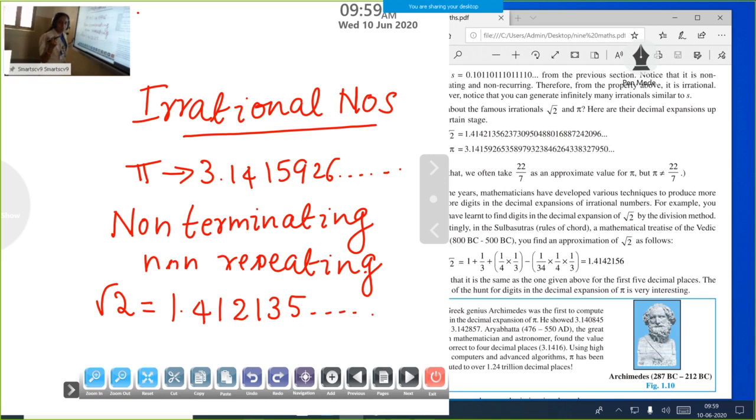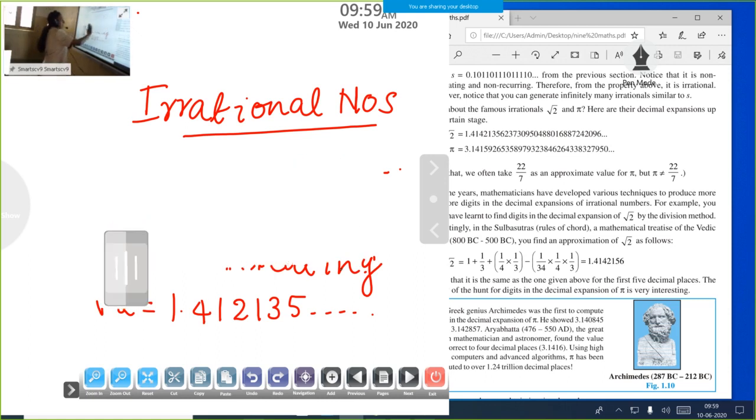So we can write the definition of an irrational number. Numbers that we cannot represent in the form P by Q, such numbers are known as irrational numbers. For example, so we write like this.